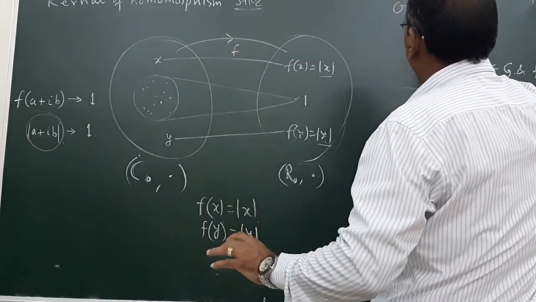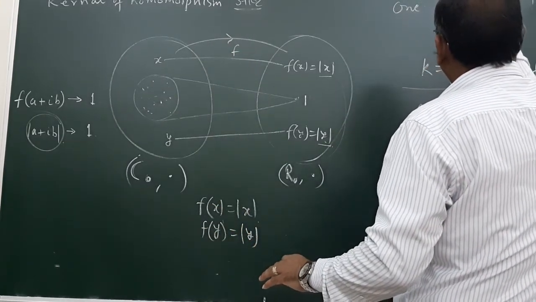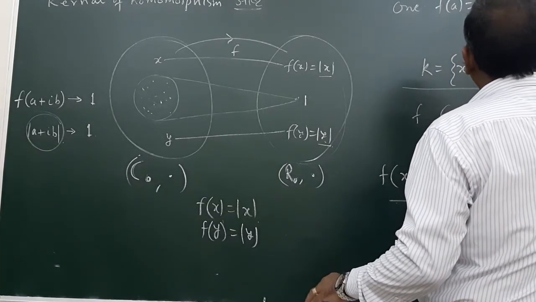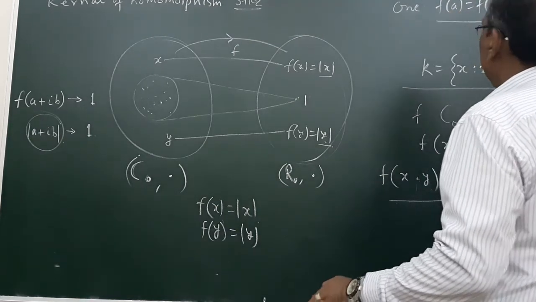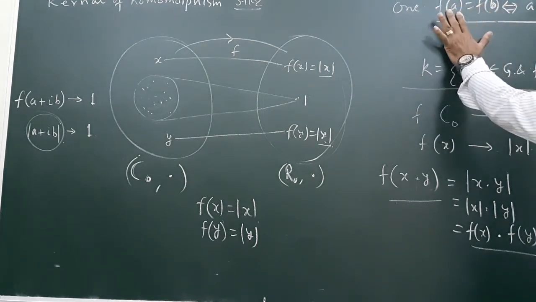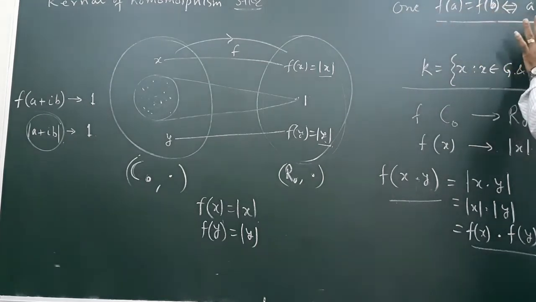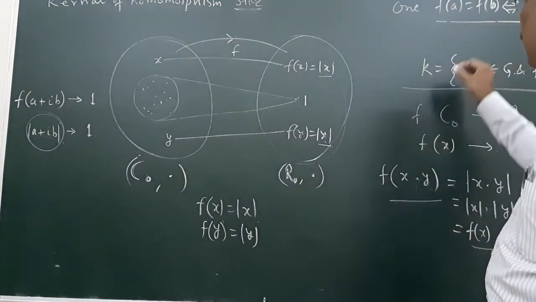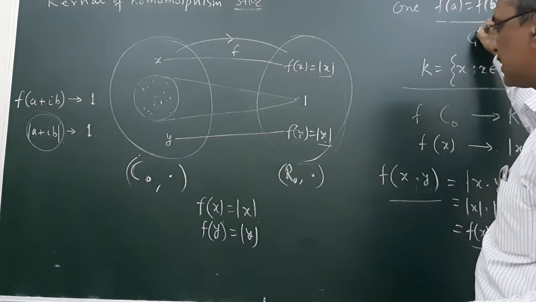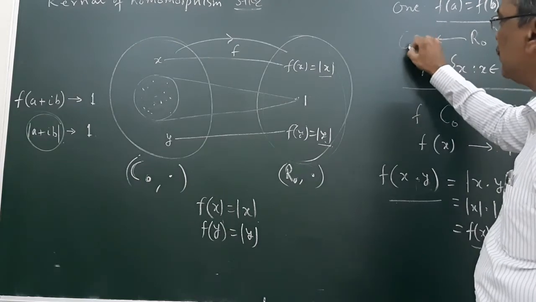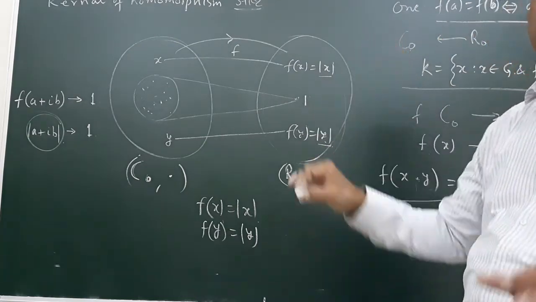It is one-one if f(a) is equal to f(b) implies and is implied by a is equal to b. If it is so, then f(a) is equal to f(b). This is mod a and this is mod b. Then naturally a is equal to b. If it happens, then it will be one-one, and onto for every element of G dash, every element of R0 having some pre-image in C0, then it is known as onto.